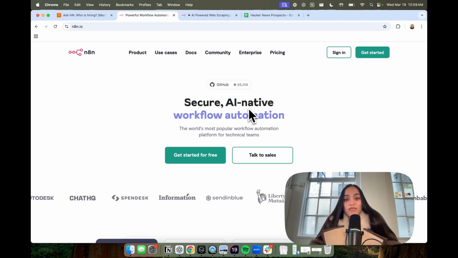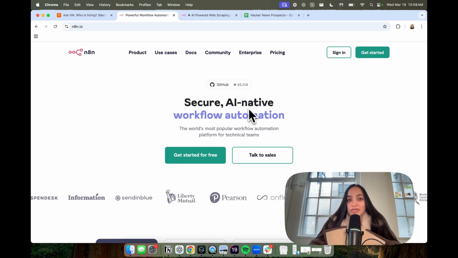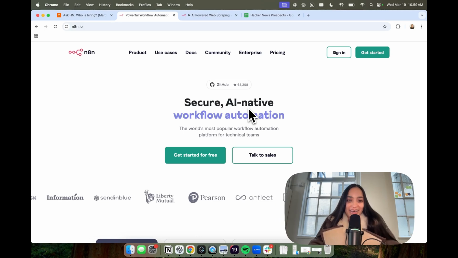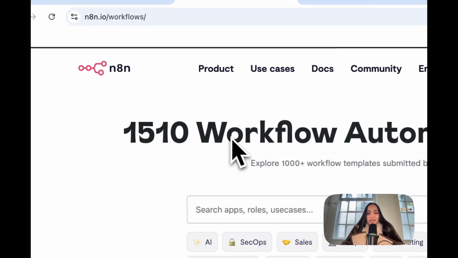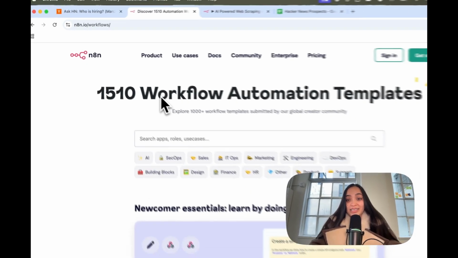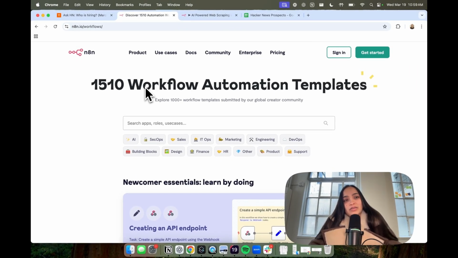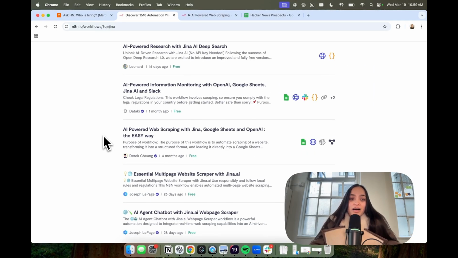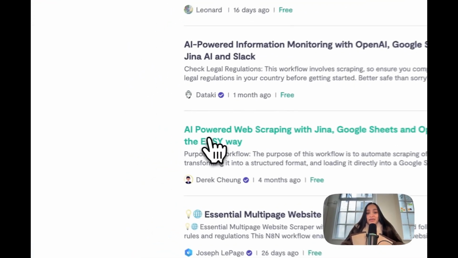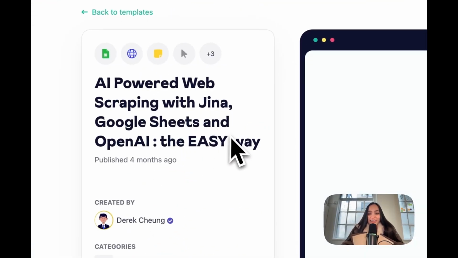n8n is a workflow automation platform like Zapier, but it has a much higher technical ceiling because you can write custom JavaScript, run parallel workflows, and even use this to create AI agents. The good news is that n8n has a lot of templates that we can use. So if we go ahead and navigate to the templates section, the one that we're going to use is called Jina. Scroll down and use the template called AI-powered web scraping with Jina, Google Sheets, and OpenAI the easy way.